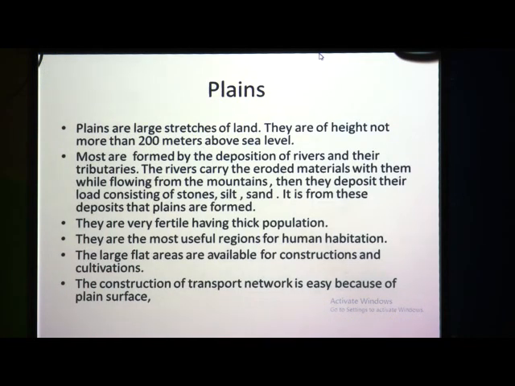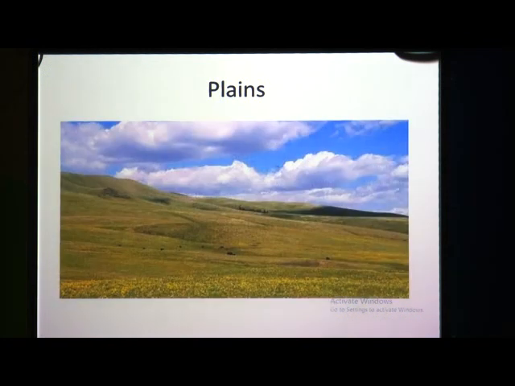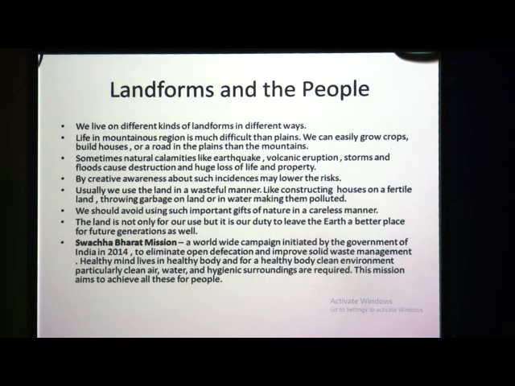Now, we have seen plains and the advantages of plains. Now, we will go to the next topic, landforms and the people. As we have seen, three types of landforms are there: mountains, plateaus and plains. So, we live on different kinds of landforms in different ways. Life in the mountain region is much more difficult than in the plains, right children?